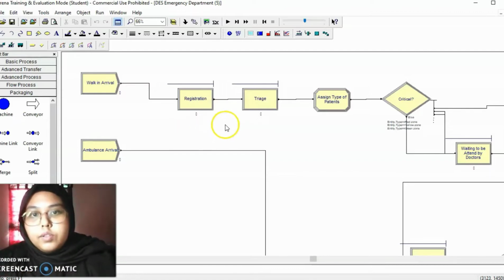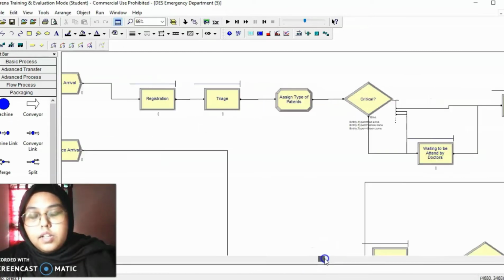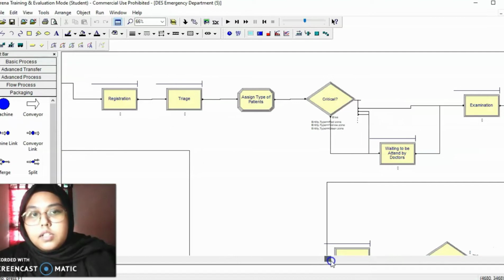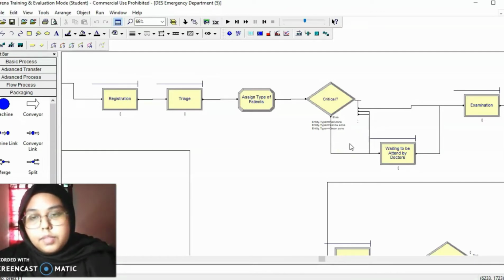After that, they have to go through the triage system and then assign patient. In assign patient, we have three zones, which are red zone, yellow zone, and green zone. Red zone is the most critical one. If the patients are critical, they go straight to the examination room. But both yellow zone and green zone patients have to wait for their turn before going to the examination room.